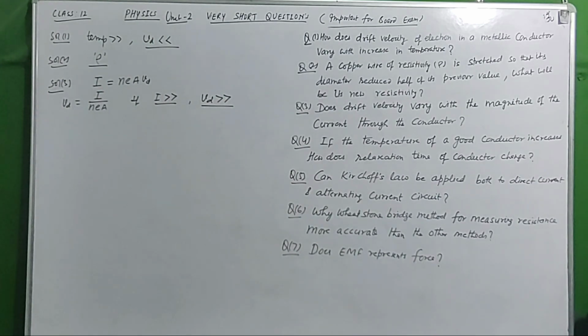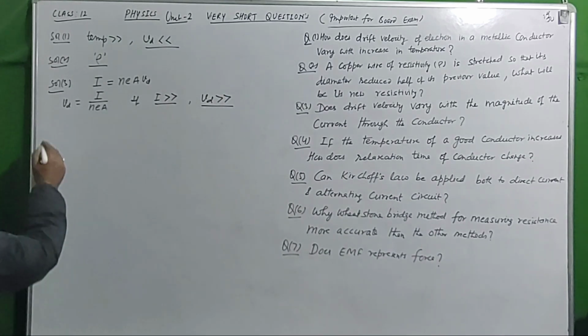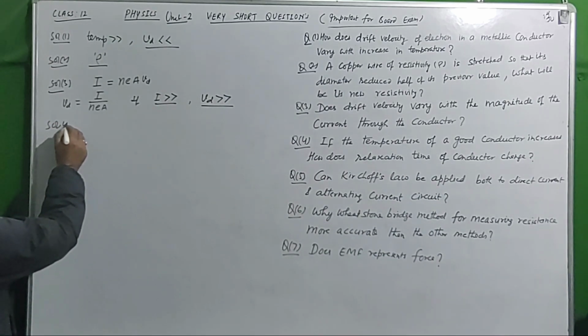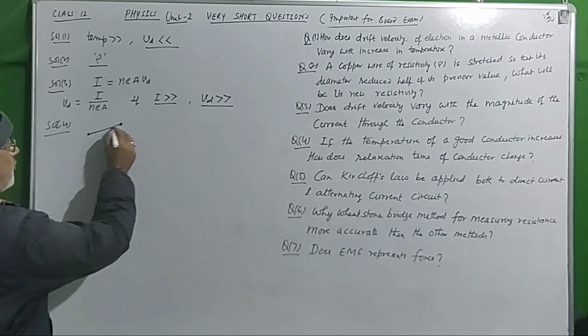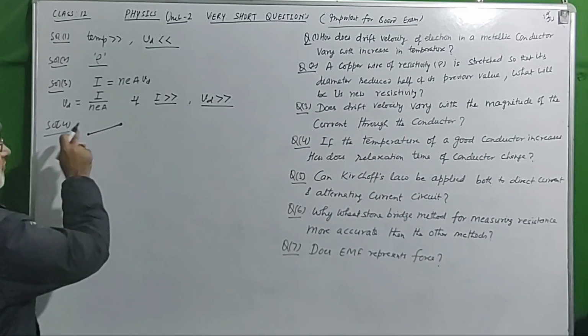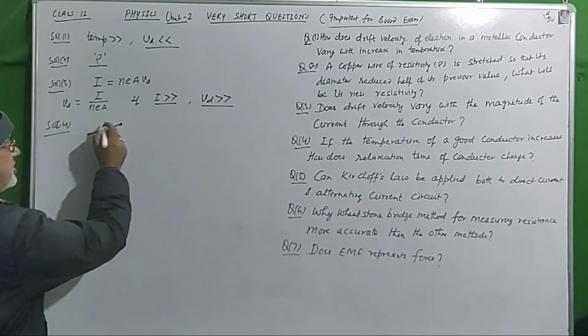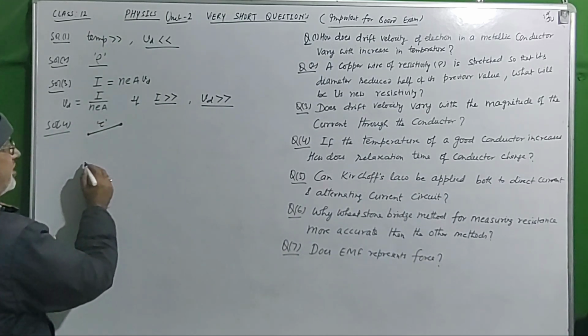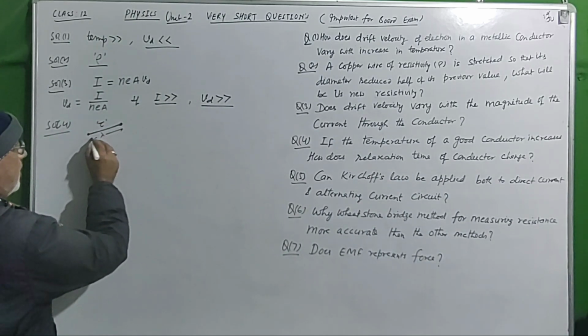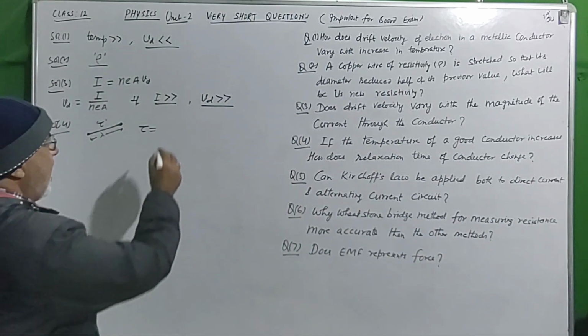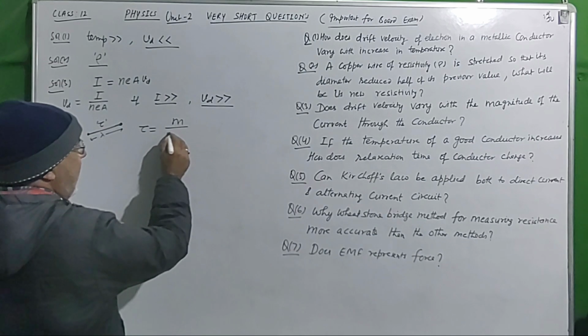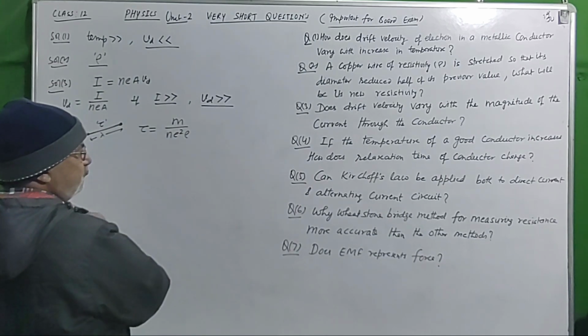Question 4. If the temperature of a good conductor increases, how does the relaxation time of the conductor change? What is relaxation time? The time taken by a free electron between two successive collisions is called relaxation time, and the distance is the mean free path. How does tau vary? Tau is equal to m upon n e square rho.